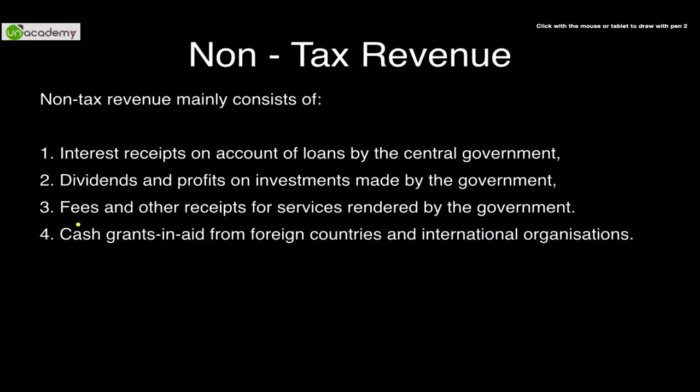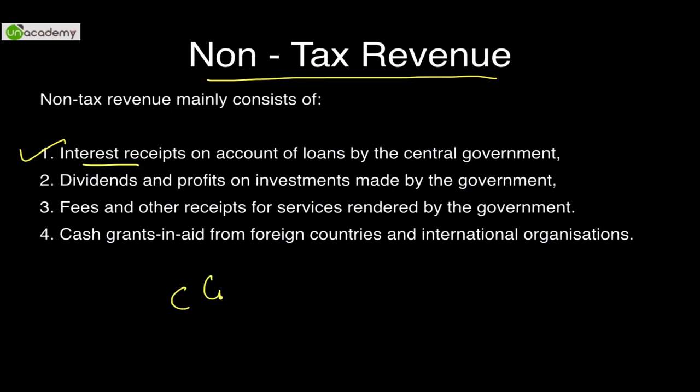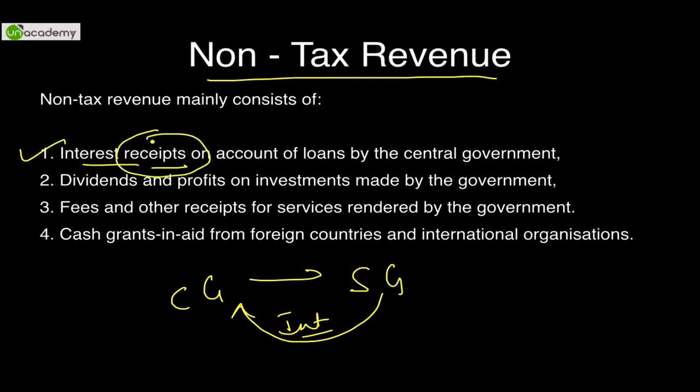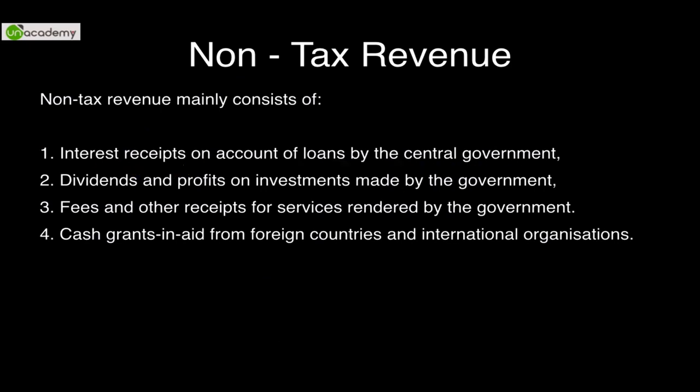The second type of revenue receipt is non-tax revenue. So it mainly consists of interest receipt. Central government granting a loan to state government, it would get interest in return. That kind of interest receipt is considered to be non-tax revenue. It is considered to be non-tax revenue on account of loans by the central government. Let's understand the differences.